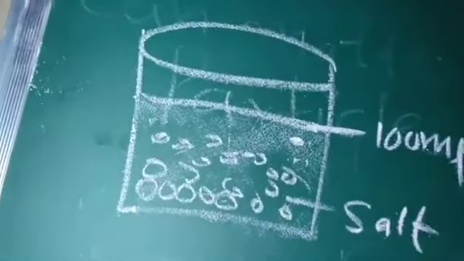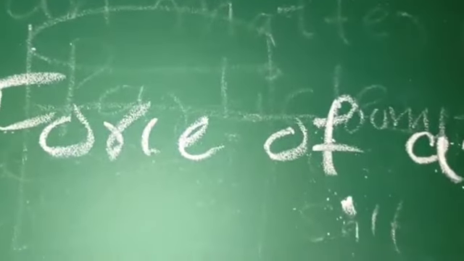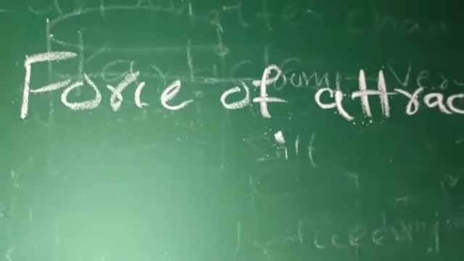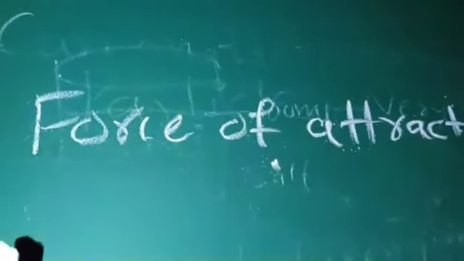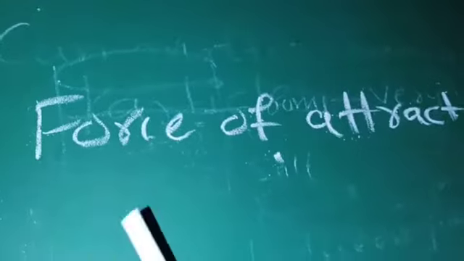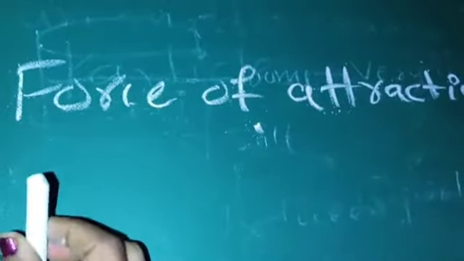Next thing we observe is that the particles have a force of attraction between them. You already observed that if this is a chalk piece, it is in the solid state, in a cylindrical shape, and the shape is not changing.